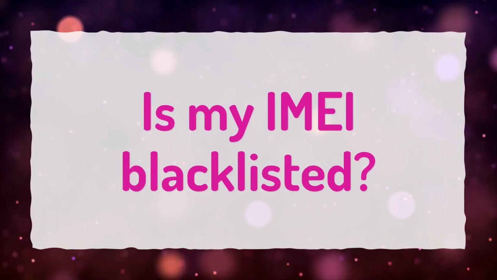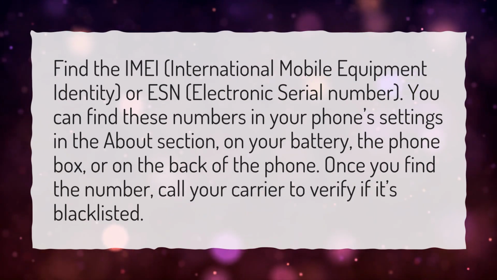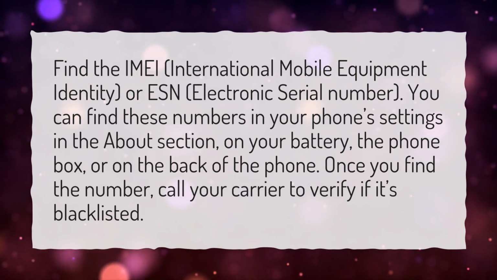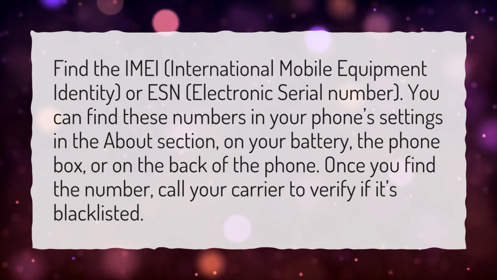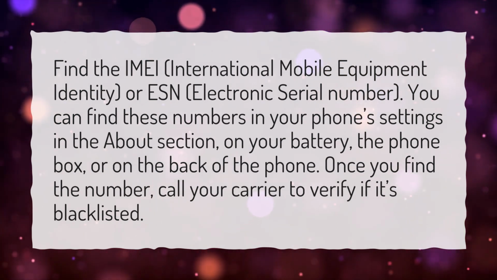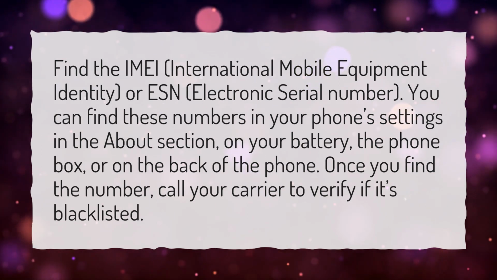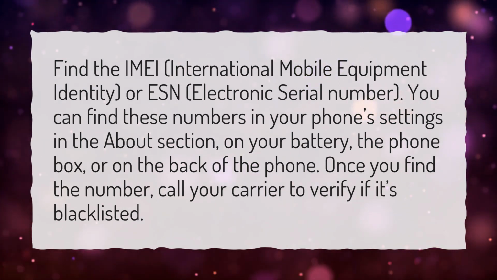Is my IMEI blacklisted? Find the IMEI, International Mobile Equipment Identity, or ESN, electronic serial number. You can find these numbers in your phone settings in the About section, on your battery, the phone box, or on the back of the phone. Once you find the number, call your carrier to verify if it's blacklisted.